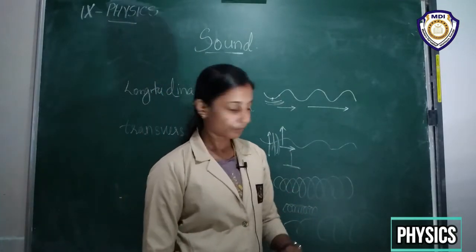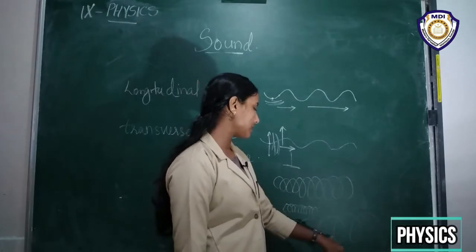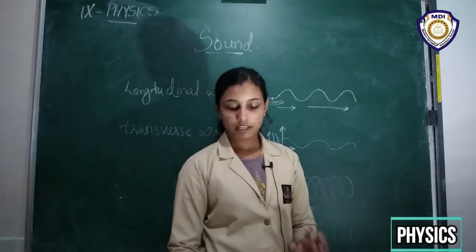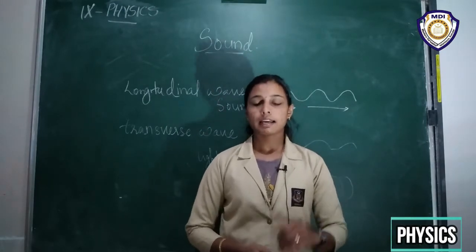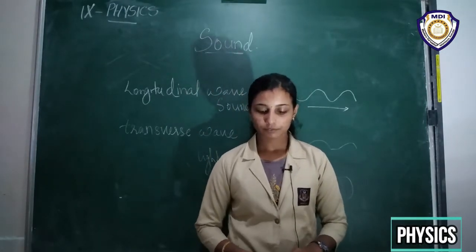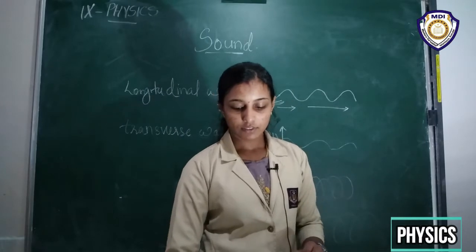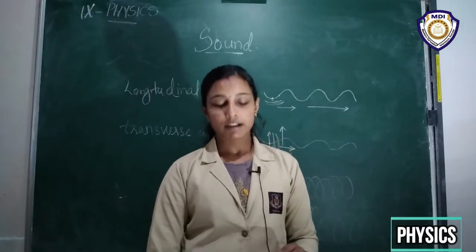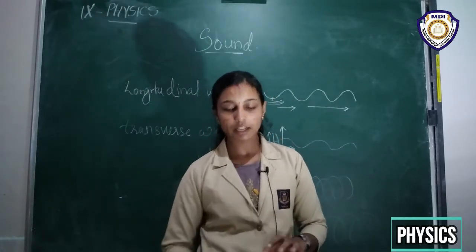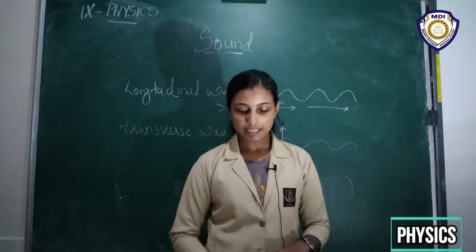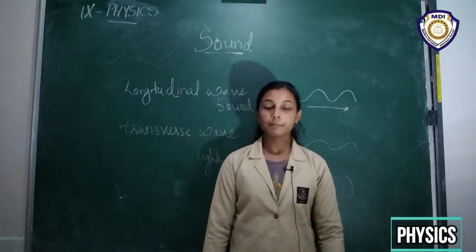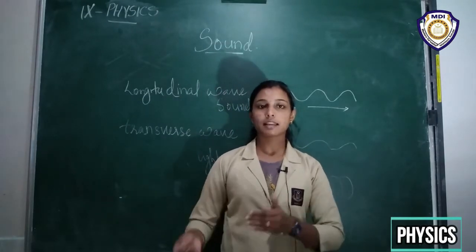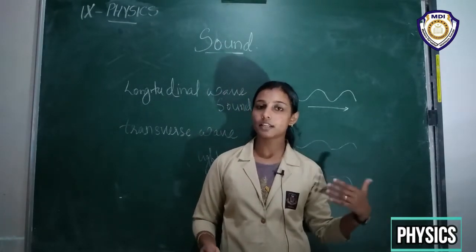Okay, so this is called compression and this is called rarefaction. The region where the coils become closer is called compression, and the region where the coils are further apart is called rarefaction. As we already know, sound propagates in a medium as a series of compressions and rarefactions. That is something we have already discussed, right?